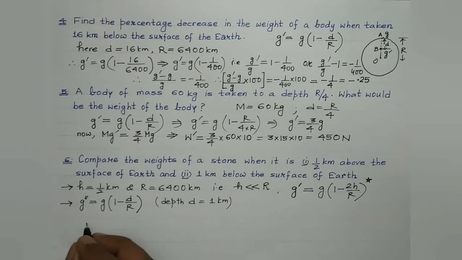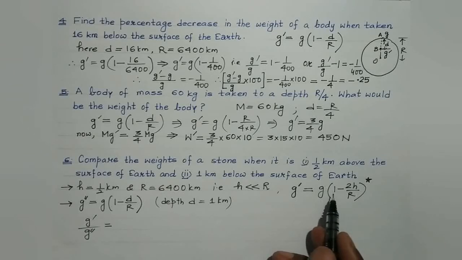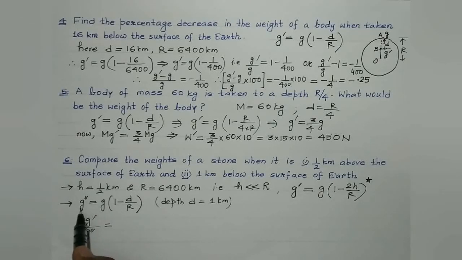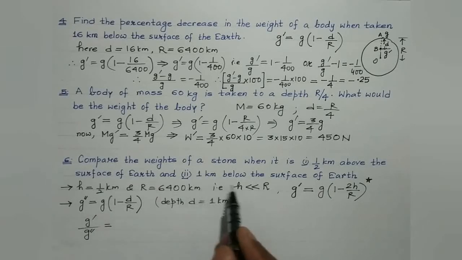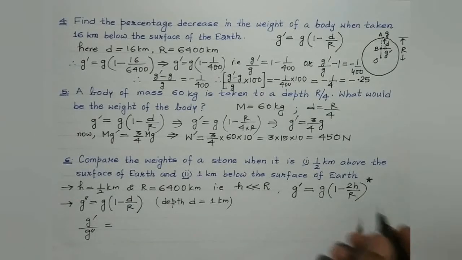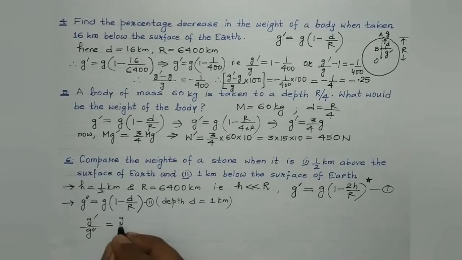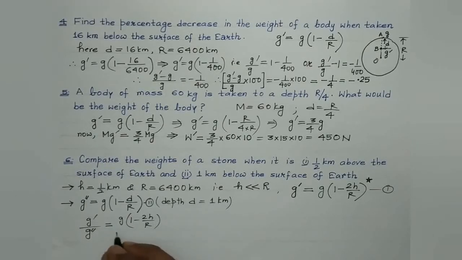So, g dash divided by g double dash. g dash is the value of acceleration due to gravity at a height half kilometer above the surface of the earth, and g double dash is the value of acceleration due to gravity 1 kilometer below the surface of the earth. So let's substitute this value of g dash from here. Suppose this is equation 1, this is equation 2. So from equation 1 it is g into 1 minus 2h by r, right?